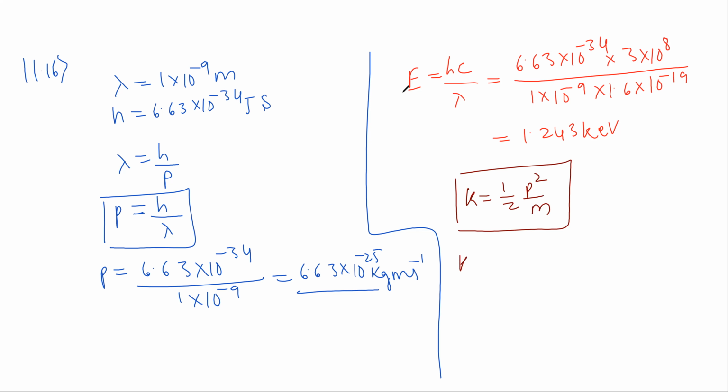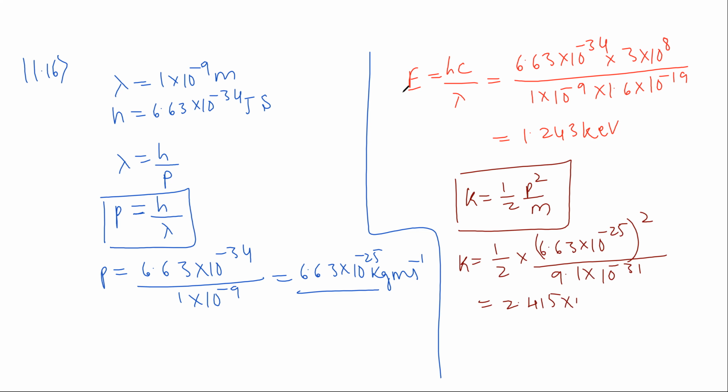So K is equal to half into 6.63 into 10 to the power of minus 25 whole square, P square alva, divided by M is 9.1 into 10 to the power of minus 31 ಹಾಕಿ simplify ಮಾಡಿದ್ರೆ 2.415 into 10 to the power of minus 19 joules. ಇದನ್ನ electron volt convert ಮಾಡಬೇಕಂದ್ರೆ divided by 1.6 into 10 to the power of minus 19 ಮಾಡಿದ್ರೆ 1.51 electron volt ಅಂತ ಬಂತು. So this is the solution for 11.16.